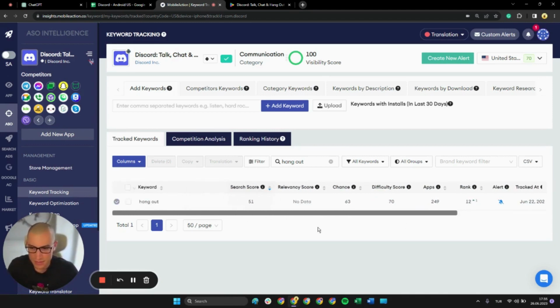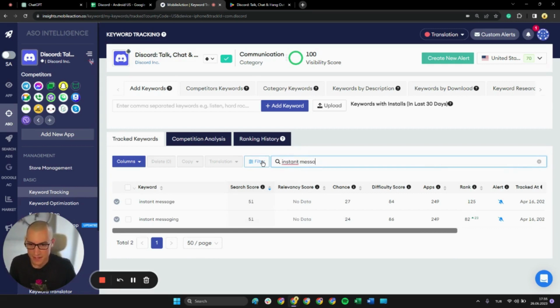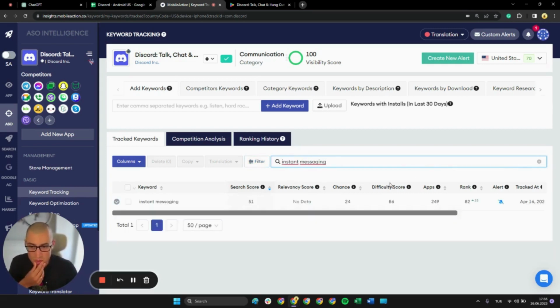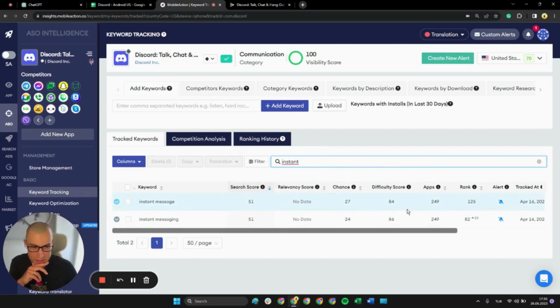So 12 is a little bit off target, not really great territory. How are we doing for maybe instant messaging? Messaging, yes. We're ranking 82nd, and for just instant message, we're ranking 125th.